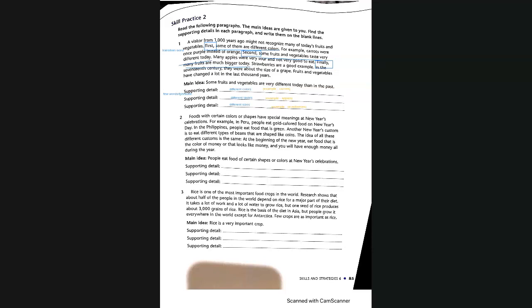And then in the last line, fruits and vegetables have changed a lot in the last 1,000 years. This is the conclusion. And it just restates or repeats the main idea. So this last sentence is not a supporting detail. It is the conclusion. It just repeats it again. It does not have any new information. Does that make sense? Yes. So this is how you will use it in writing class also, and it helps us understand.